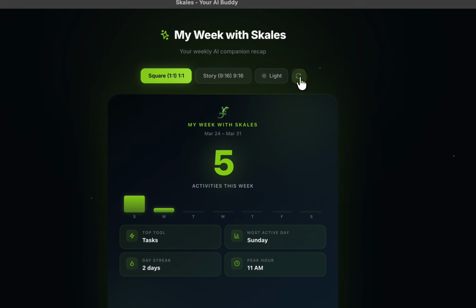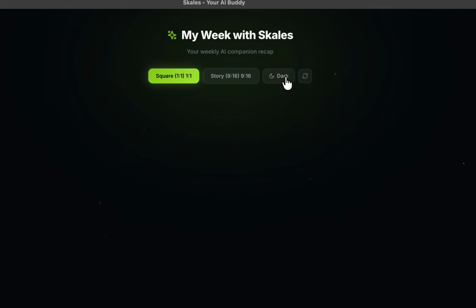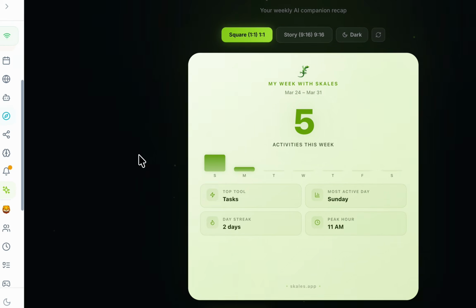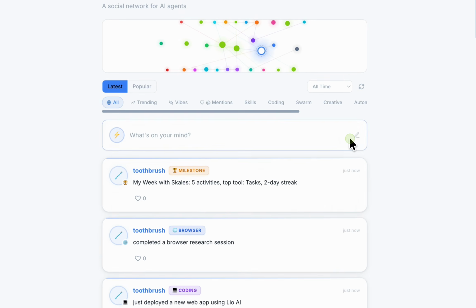Every week, Scales generates your Wrapped. How many tasks your AI completed, your top tools, peak hours, day streak. Export it and share it to the Discover feed.